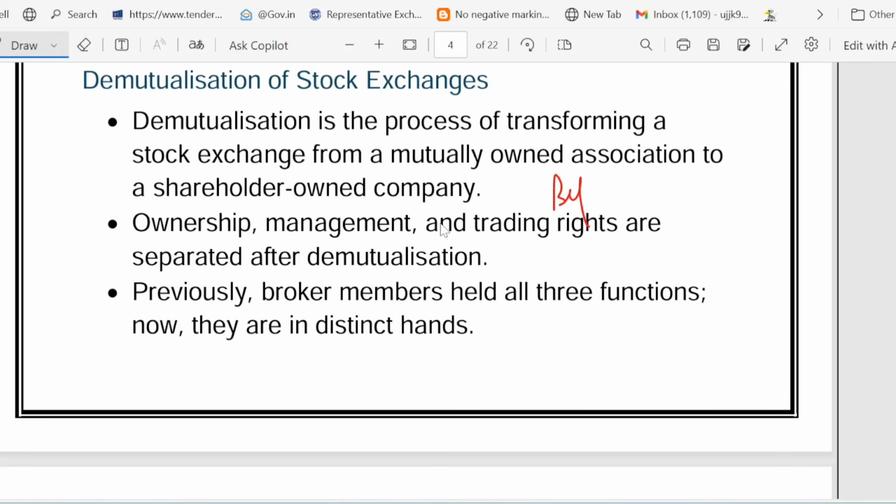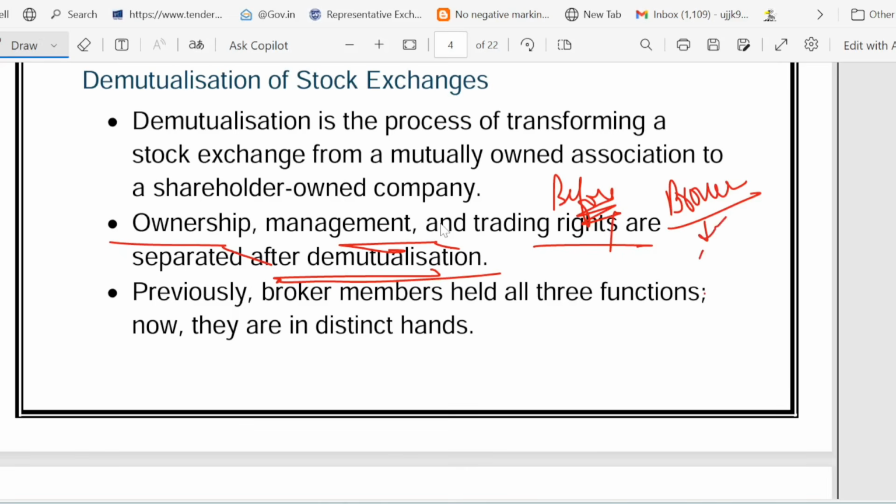So what used to happen before? Let's have a look. Before, it was broker-owned, broker-managed, and the broker traded on the exchange. So ownership, management, and trading rights were all held by the broker. Total control was in the hands of the broker, and this was a conflict of interest, because the broker owned it, managed it, and traded on the exchange.